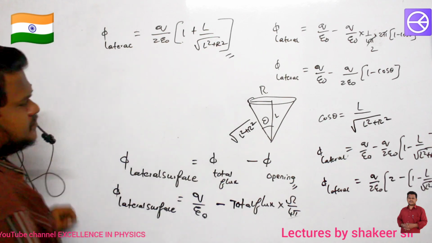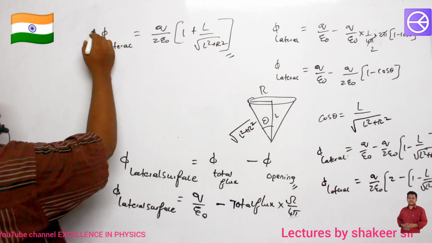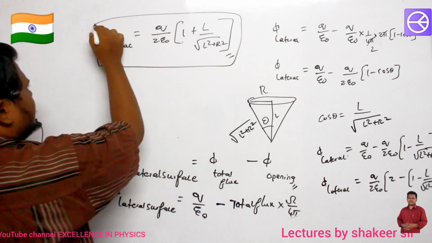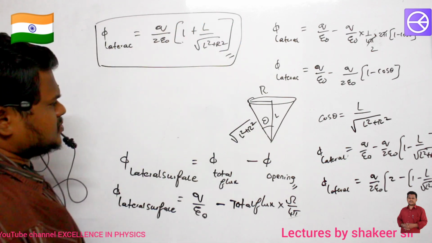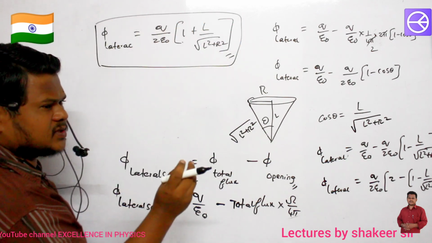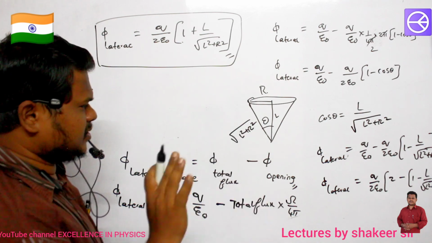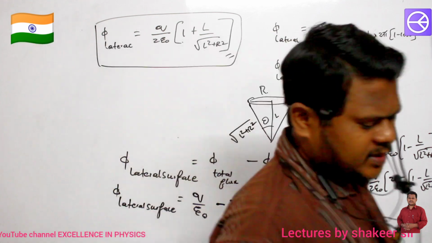This is our answer. This is the simplified form, or you can just write up to the previous step, no problem. This much amount of flux is passing through that lateral surface. Are you able to understand? That's it. Make a note up to here.